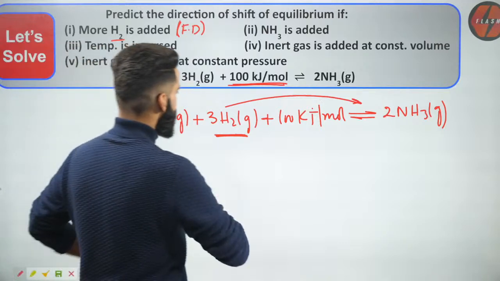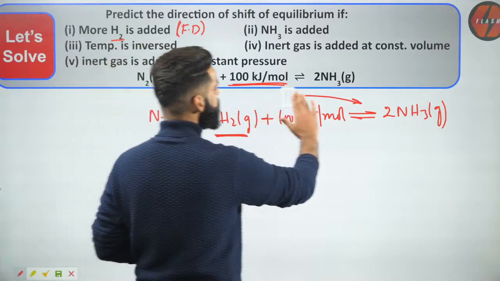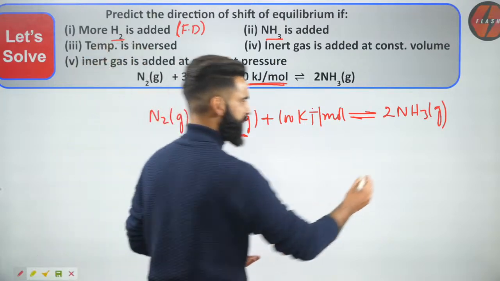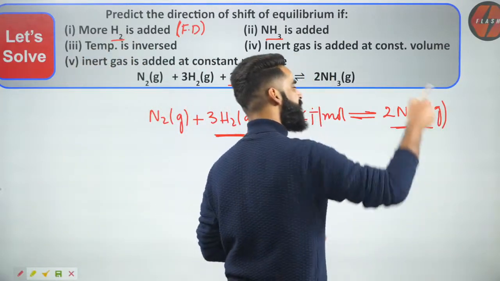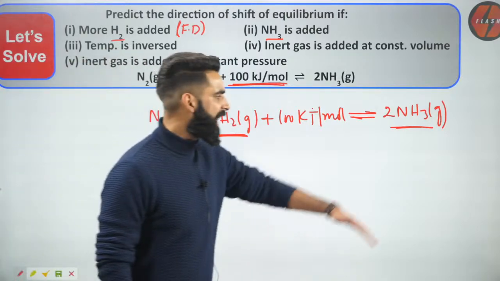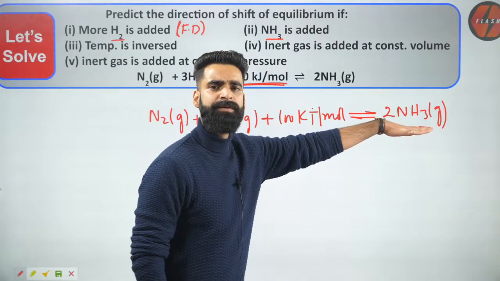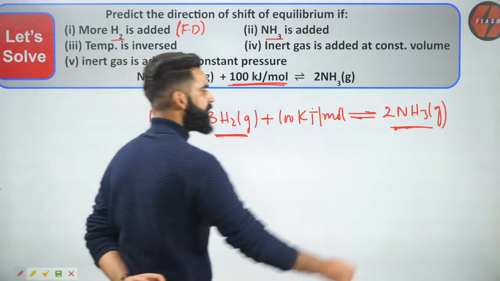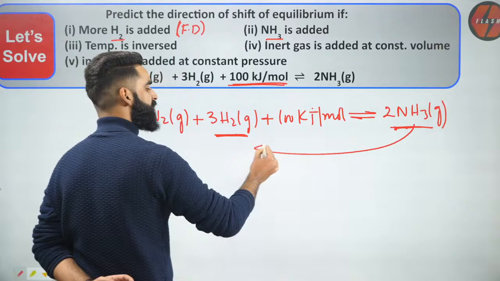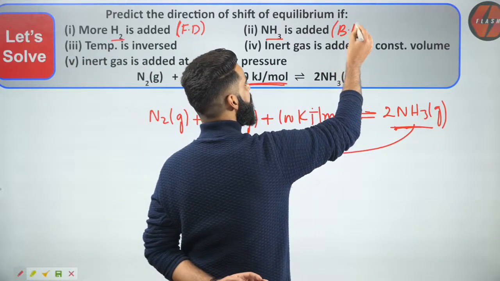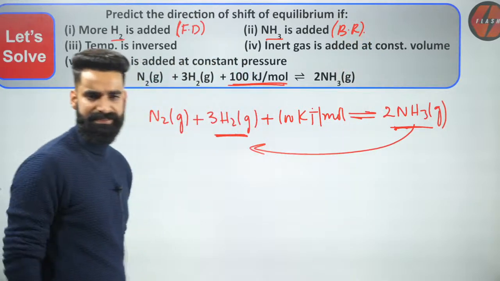Now, talking about the second one. If I'm adding some NH3, equilibrium is going to do opposite of what I do. If I'm adding some NH3, equilibrium will try to decrease the amount of NH3. How will equilibrium be decreasing the amount of NH3? When it will be making the reaction to proceed in the backward direction. So right here, the backward reaction will proceed.